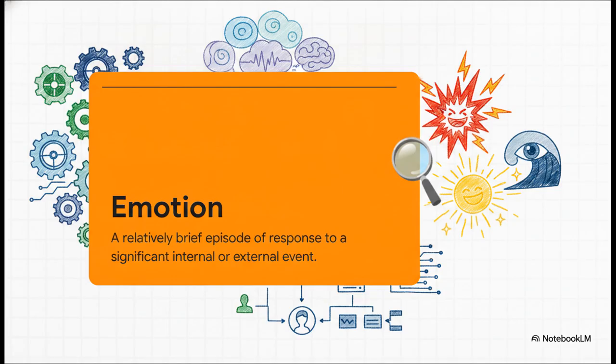To make this computational, scientists often lean on the Scherer typology of affective states. In this framework, an emotion is a relatively brief episode of response to a significant event. Think about a sudden flash of anger, a massive spike of joy, or a wave of fear. It's that quick, super intense reaction to something happening right in the moment.